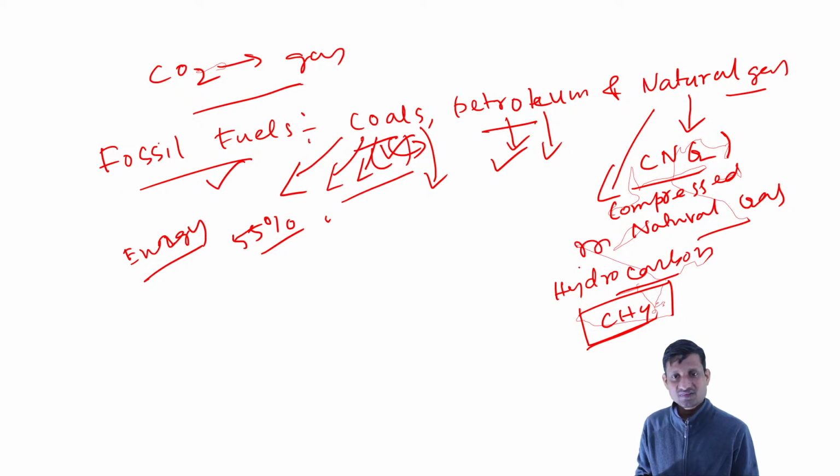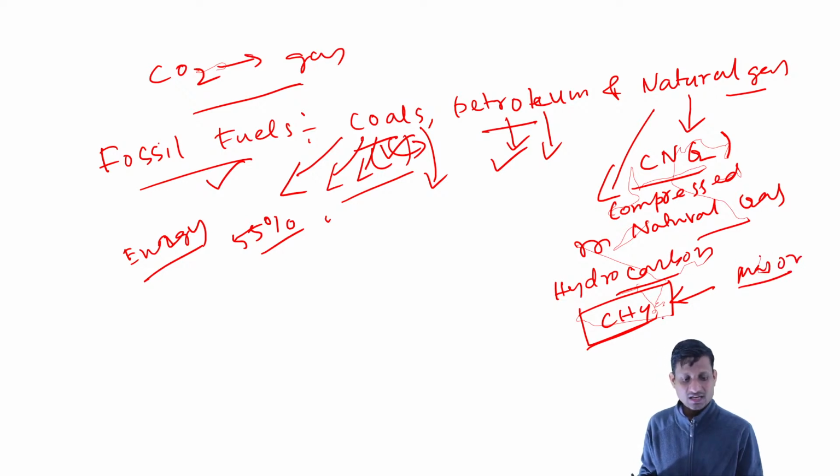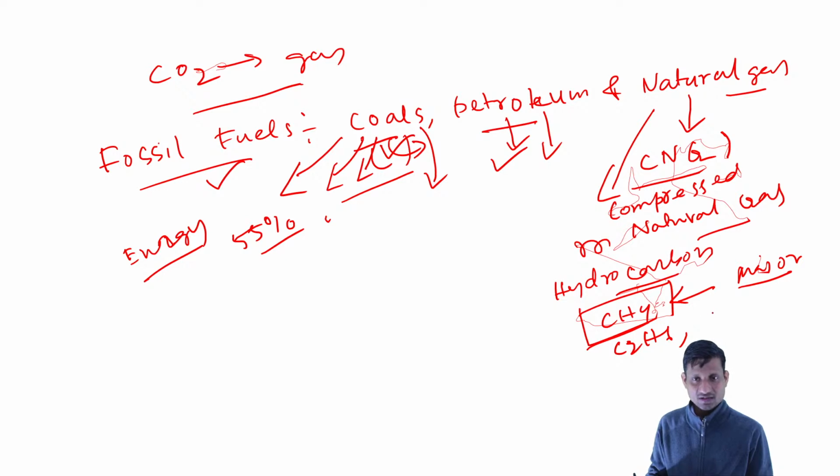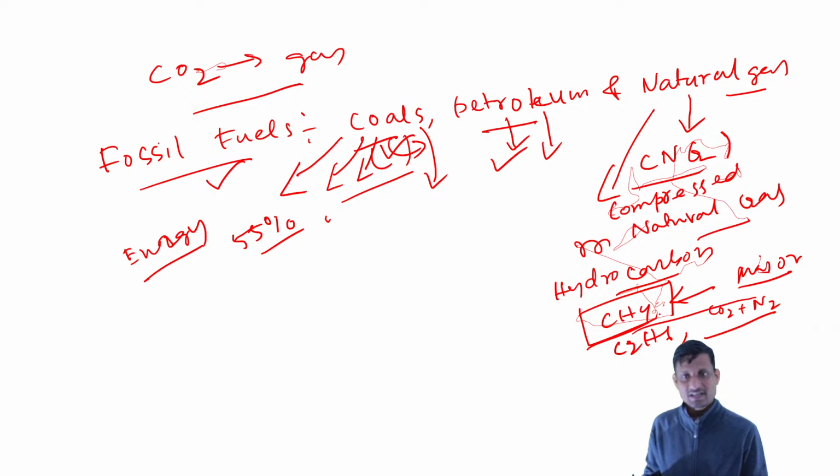Methane is the major compound, along with some other hydrocarbons like ethane, and a little carbon dioxide and nitrogen. These are in very minute quantities, but methane is the major quantity.